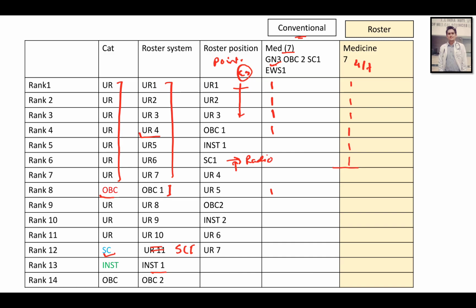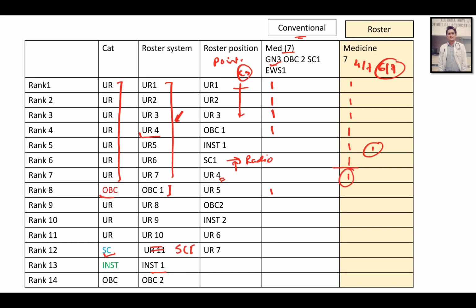So out of medicine, out of 7, 6 seats have now been taken. So one seat is still left. Here in the conventional counseling, he could not get that seat because it belongs to the OBC category. But here in the roster system, this seat does not belong to any category. So you stand a chance to get medicine here in the roster system.